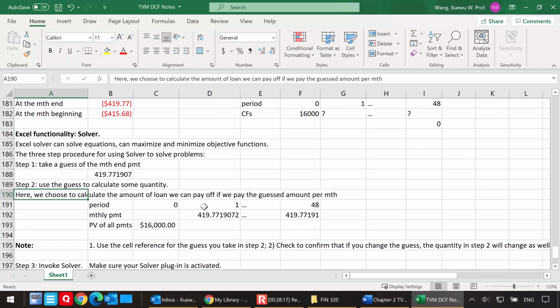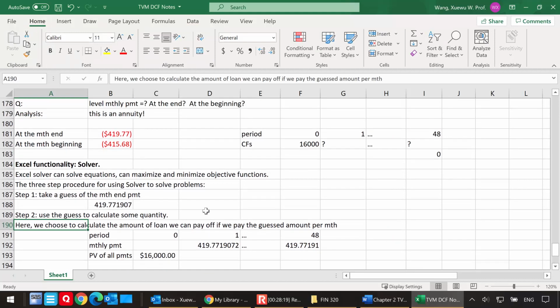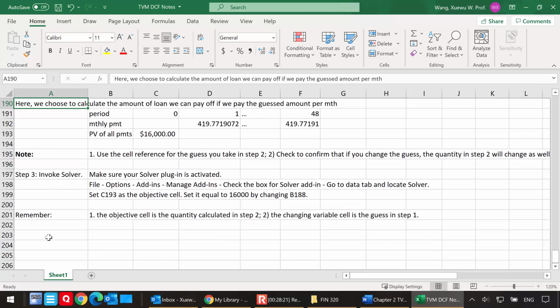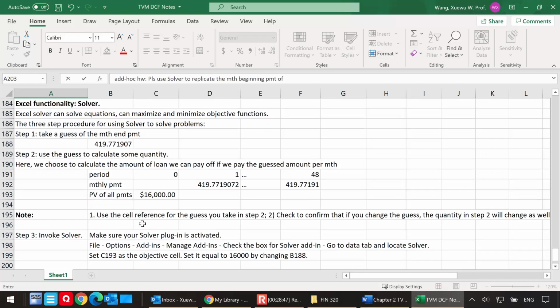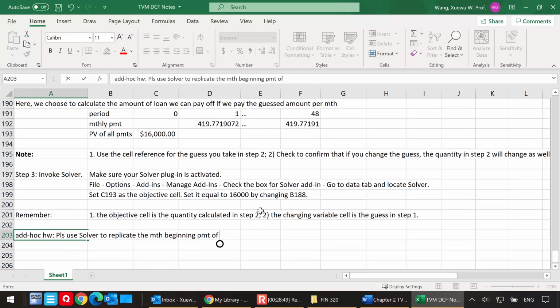All right, so we just replicated this 419.77, and now I can assign something for you to do. Ad hoc homework: please use Solver to replicate the month end month beginning payment of 415.68.